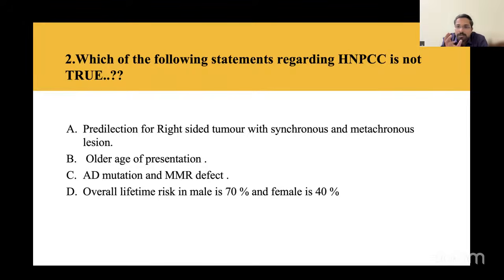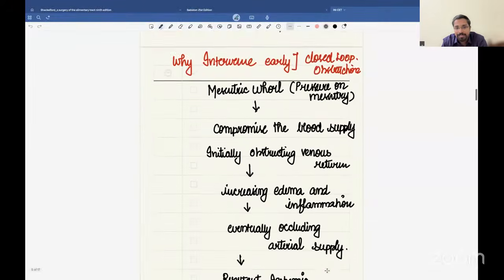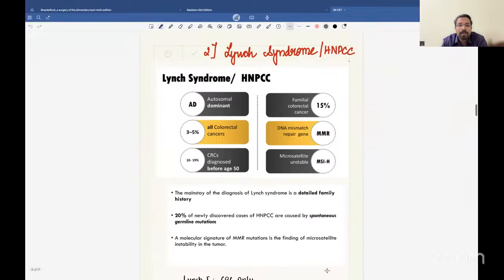Before diving into the question, this is also a question taken directly from your Sebastian 21. I could see the examiner just taking line by line from Sebastian. As far as Lynch syndrome is concerned, it is an autosomal dominant disease comprising almost 3 to 5% of colorectal cancers, and it constitutes about 15% of familial colorectal cancers. The DNA mismatch repair gene, MMR, is the gene defect here, and this forms the microsatellite instability, MSI. And 10 to 19% of colorectal cancers are diagnosed before age 50 years.